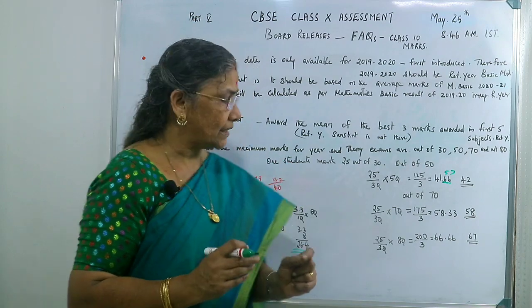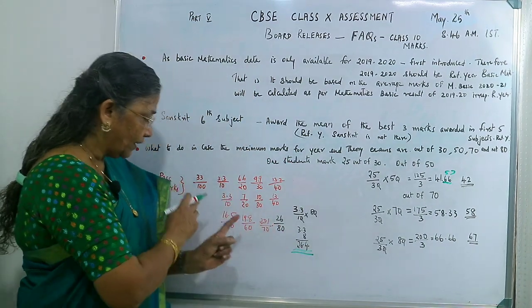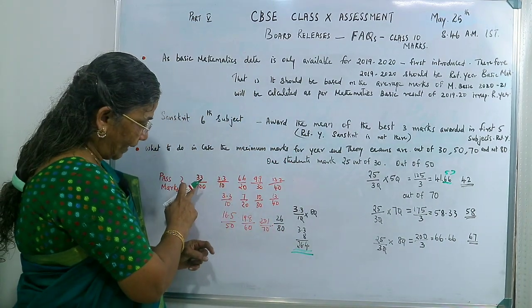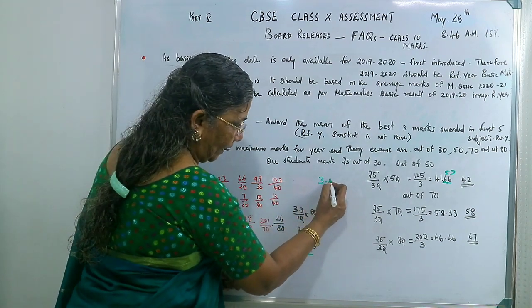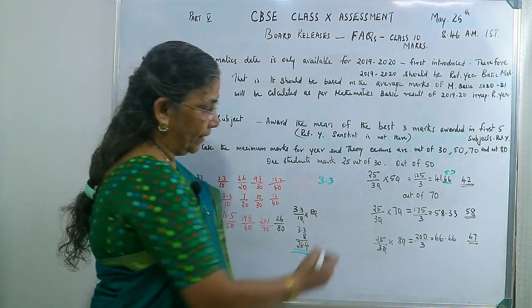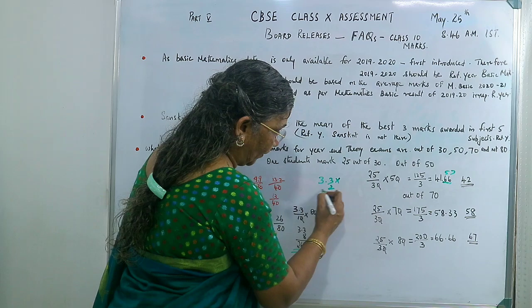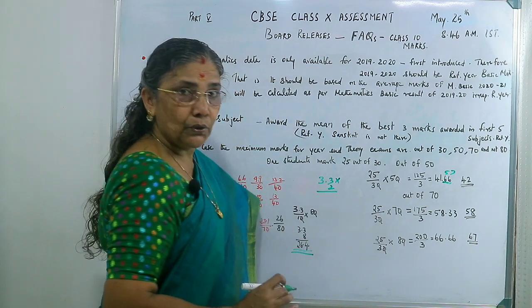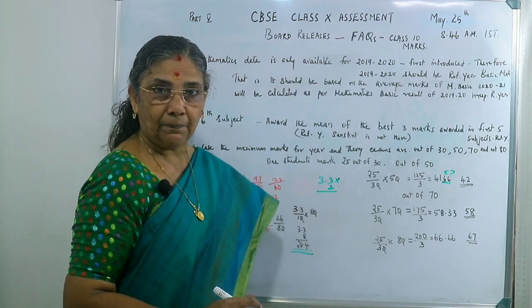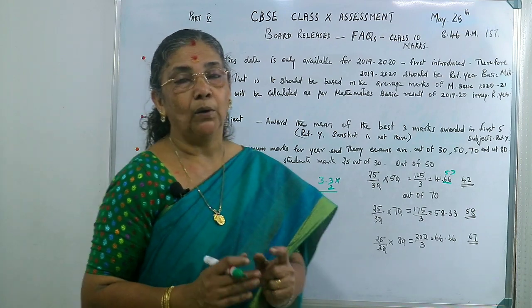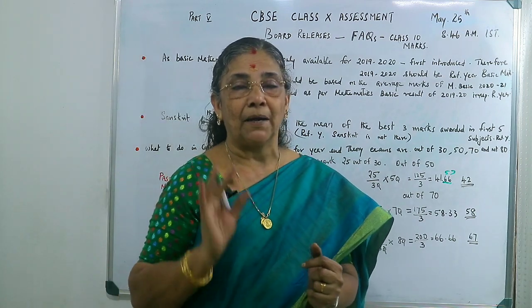Suppose it is out of 25. Out of 25, what you have to do? Out of 10 it is 3.3. So out of 20 you know that you have to multiply it into 2. Then 0.5 you have to multiply, so you will get 25. Out of 25, what is the mark? That way you calculate the pass mark.